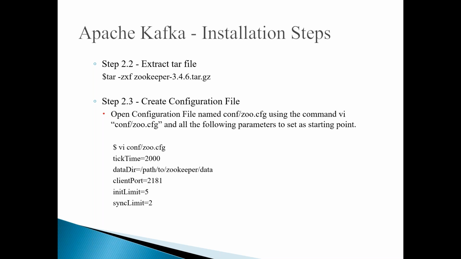Generally, you can say that tickTime is 1 unit of its polling interval. This value 2000 is 2000 milliseconds by default. Already you know the data directory and the client port, so I don't need to explain them. And what is initLimit? Initially, up to 5 tick times, it can wait to understand whether that broker has failed or not.